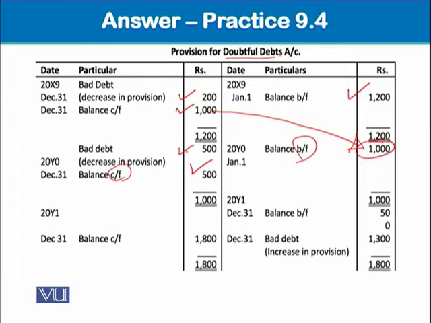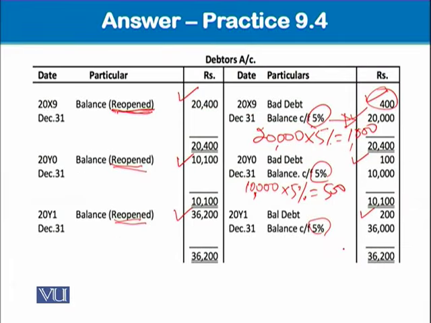This 500 will come down here. It is 500. Just a tabbing or space problem, so don't mind this error. It is a typo here. Well, this is now to be taken. Just see here, 36,000 times 5% gives us 1,800.